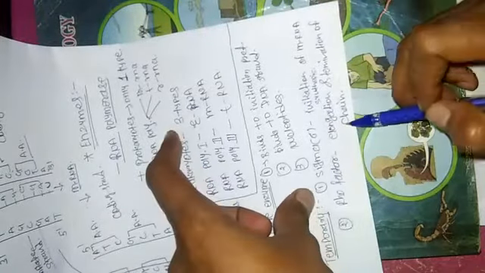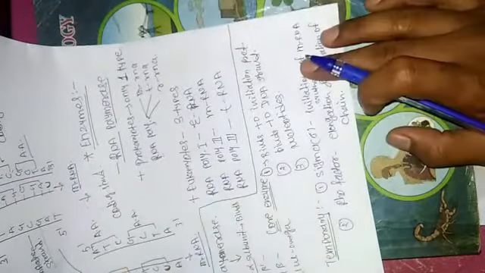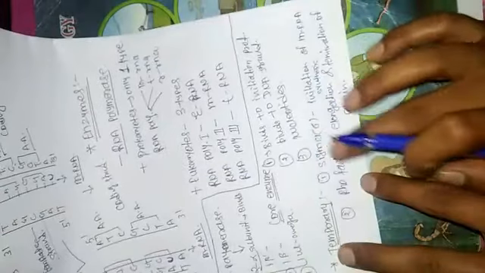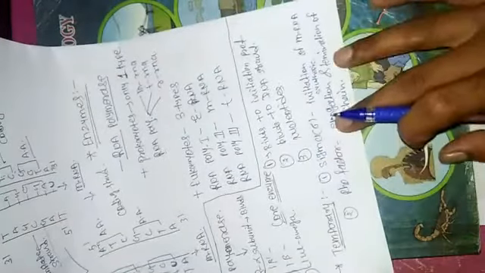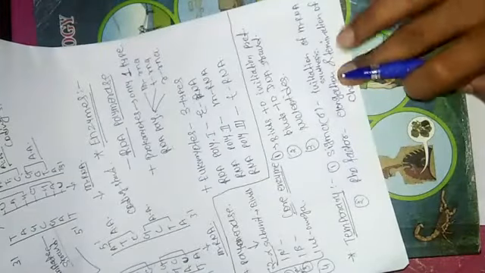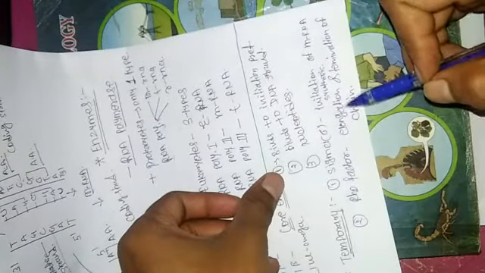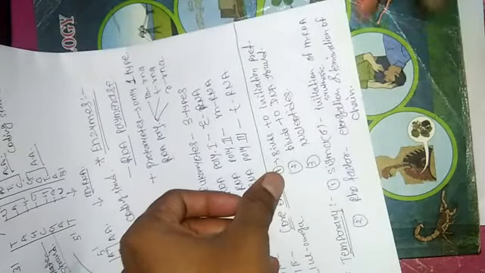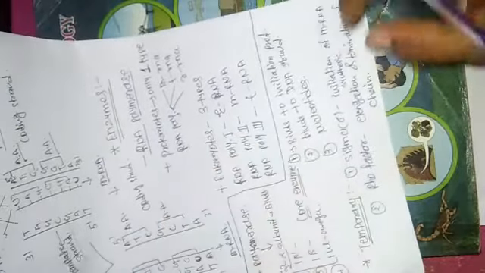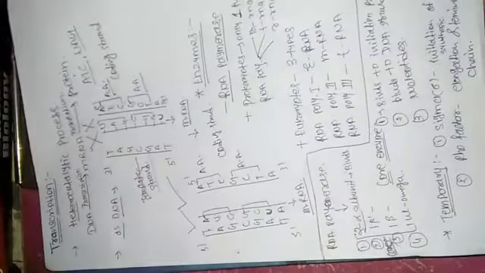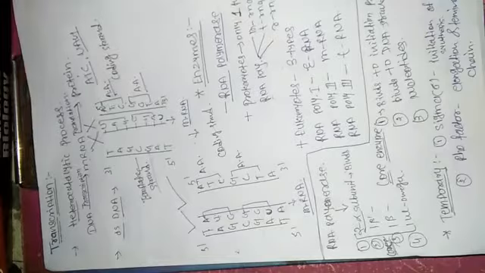So the two temporary factors are sigma and rho. The function of the sigma factor is initiation of mRNA synthesis, and the function of the rho factor is elongation and termination of the chain of the mRNA. So these are the basic requirements for the synthesis of mRNA.